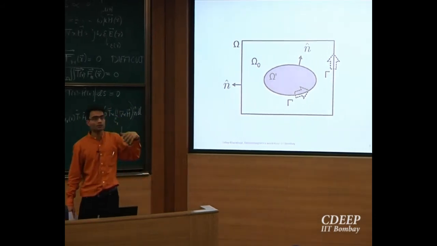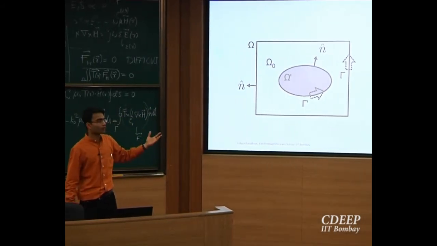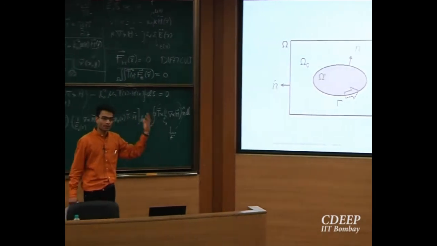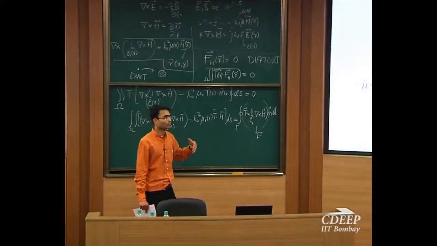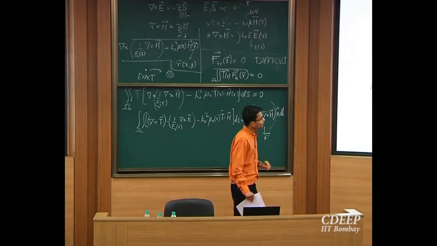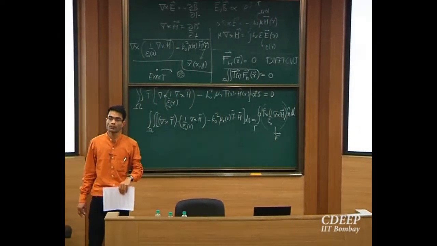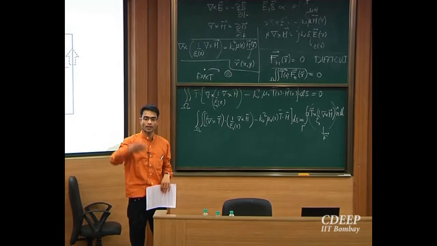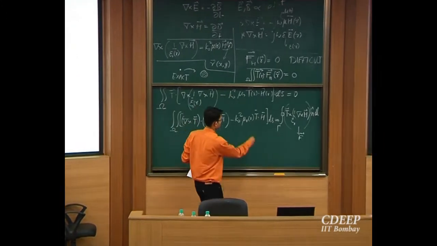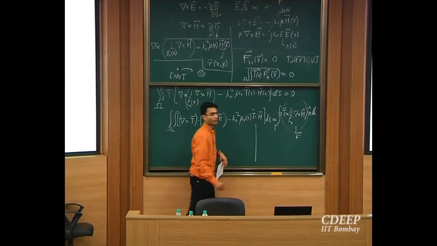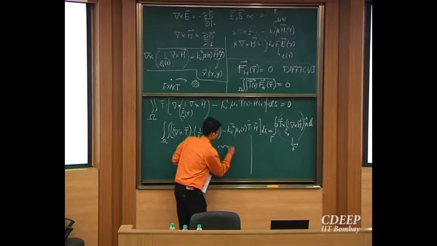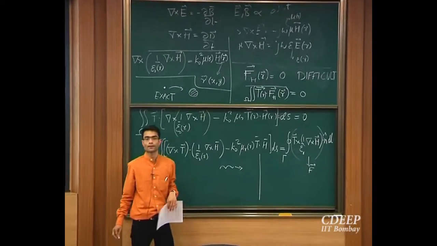You can impose this boundary condition, as previous speakers have said, in various ways: Dirichlet, Neumann, Robin, and so on. Okay. So the simplest first order absorbing boundary condition will be such that, let's say I have a plane interface, let's say I have an interface here. This is how you construct the boundary condition. Let's say I have a wave going like this. Okay.